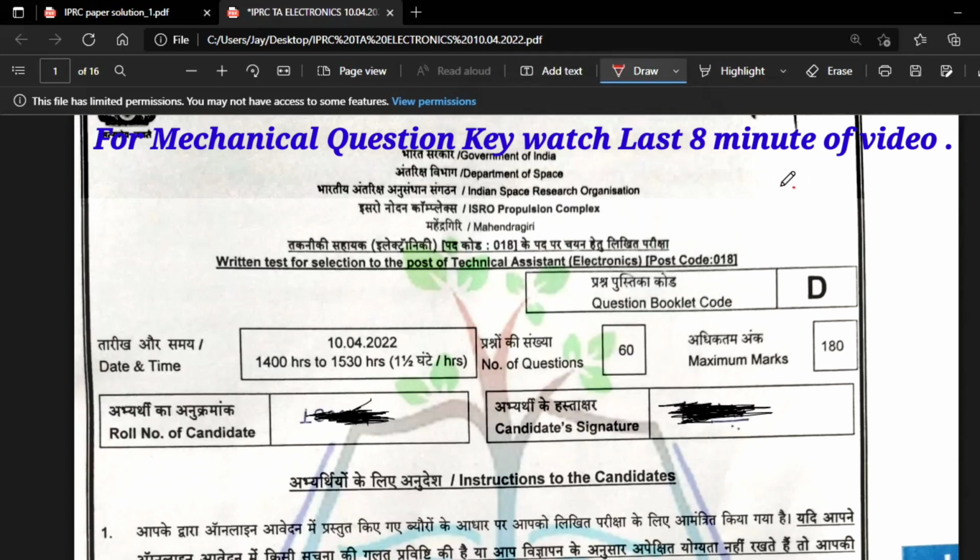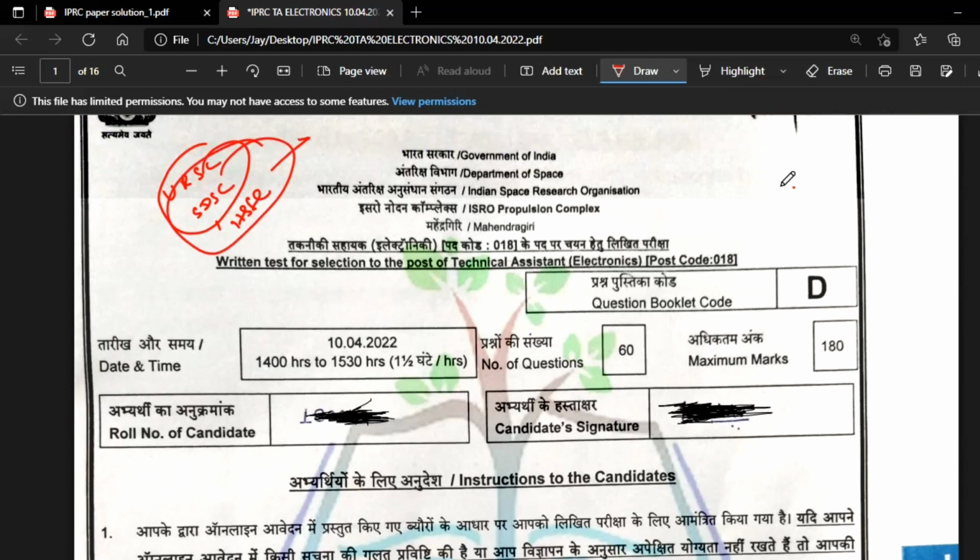You will see the question paper is the same nature, like HSFC, IPRC, STSC, all having the same exam pattern.